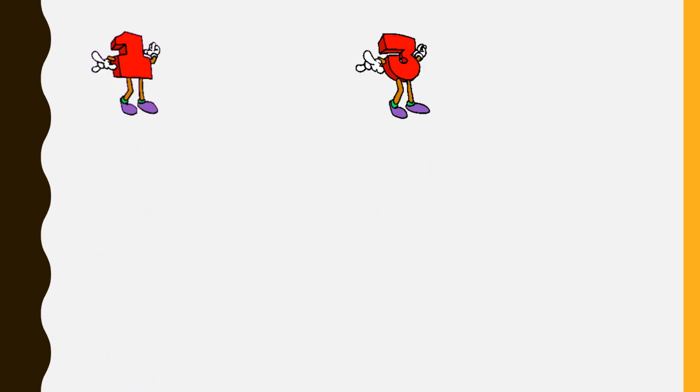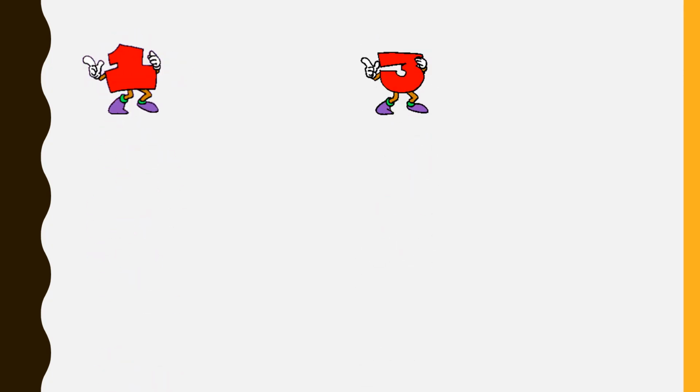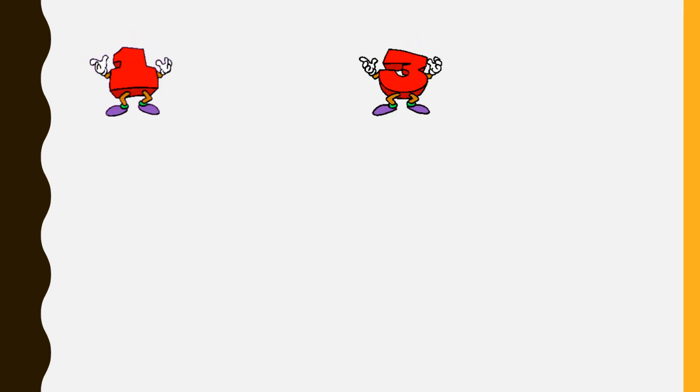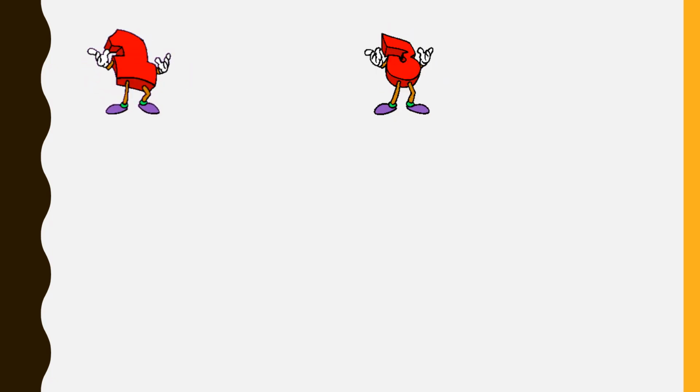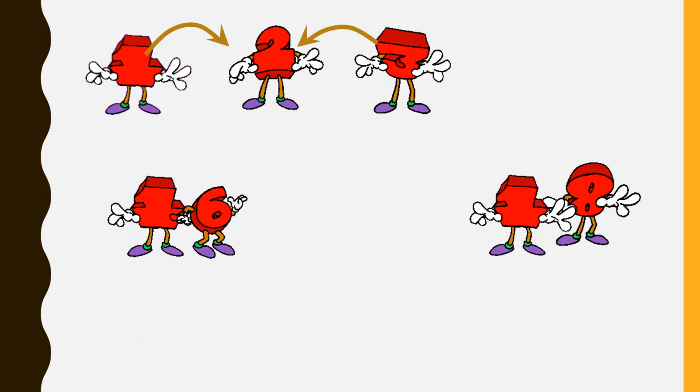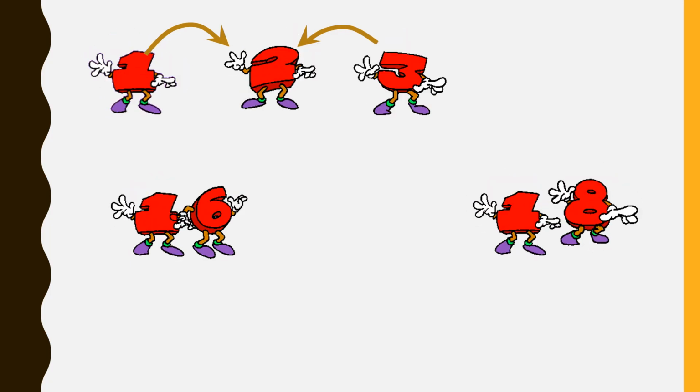Okay, let's see some more examples of between so you can easily understand the meaning of between. Here are number 1 and 3. They both are looking very happy because they know that their friend is just coming. Let's see who will come in between 1 and 3. 2. Yes. Let's see 16 and 18. Who will come in between 16 and 18?